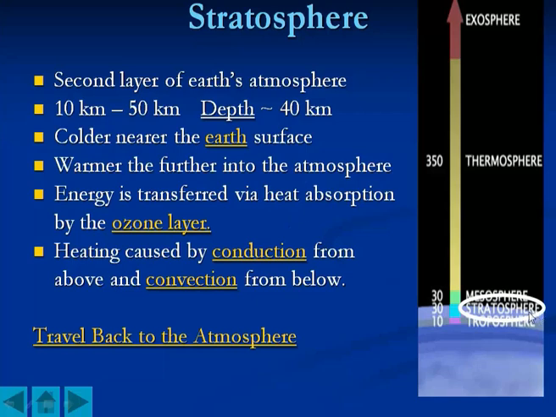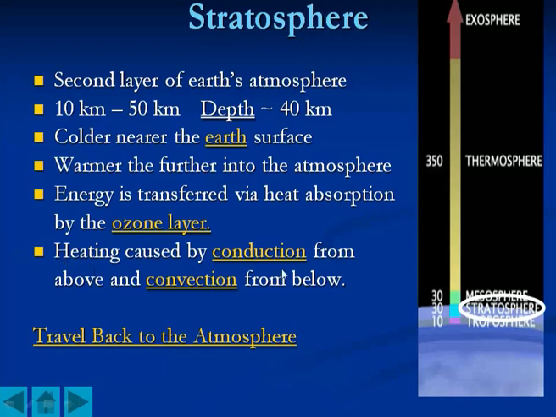We already learned in the effects of ozone layer depletion that the ozone layer is situated on the outermost region of the stratosphere, and that ozone layer is responsible for the absorption of heat energy coming from the sun.